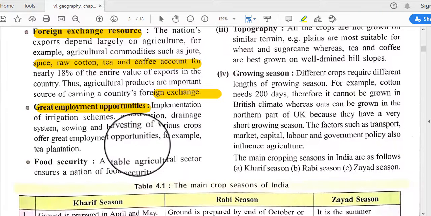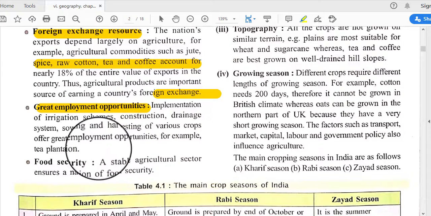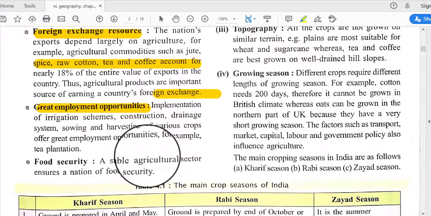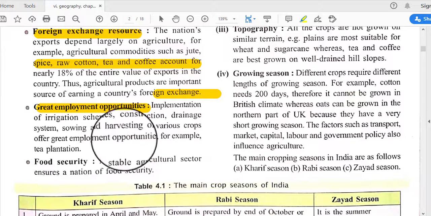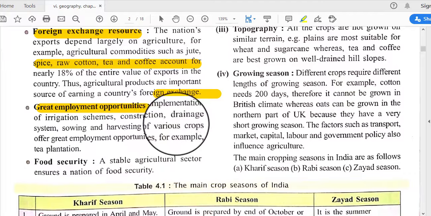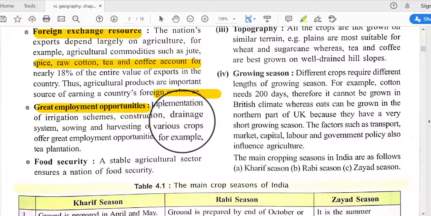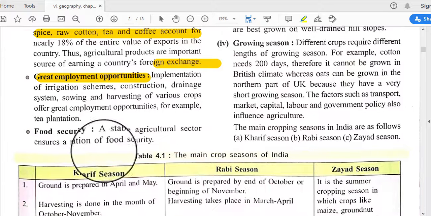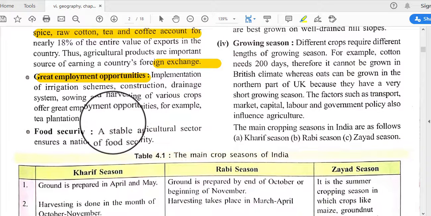Next is great employment opportunities. The implementation of irrigation schemes, construction, drainage systems, sowing and harvesting of various crops offer great employment opportunities. And today we introduce various kinds of instruments or machines in the agricultural field, and we need to engage some people also. So, for the irrigation activities, for the construction, or for the drainage system, we have to engage some people, and in this way employment opportunities also arise. Like tree plantation, and in tea forests there is a demand for huge numbers of laborers.